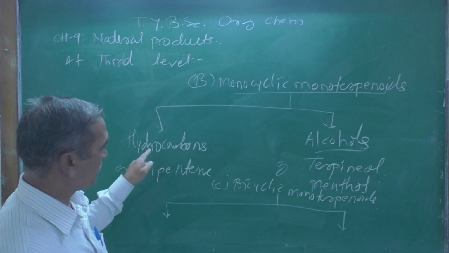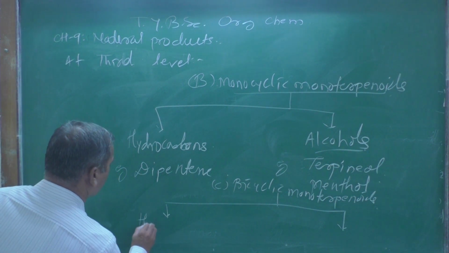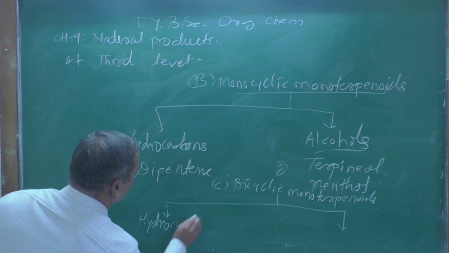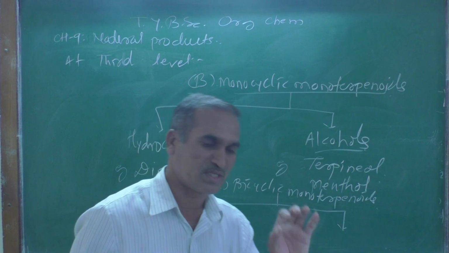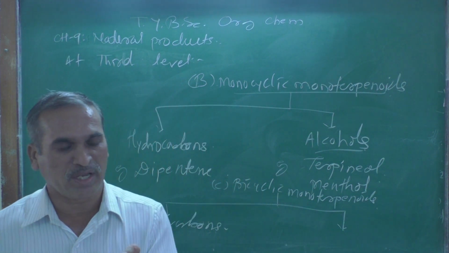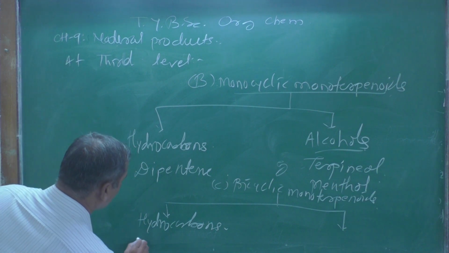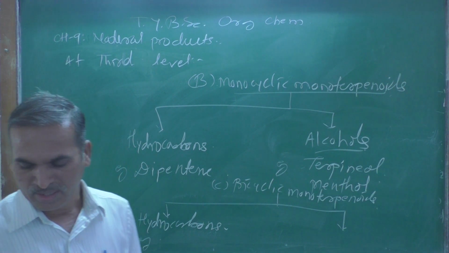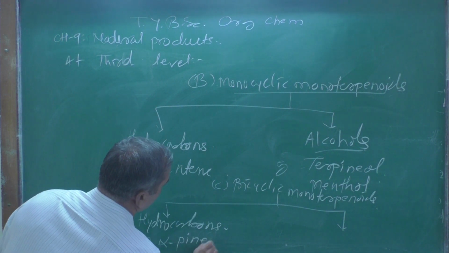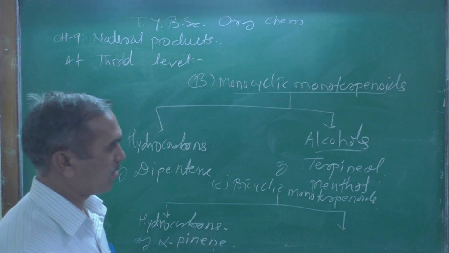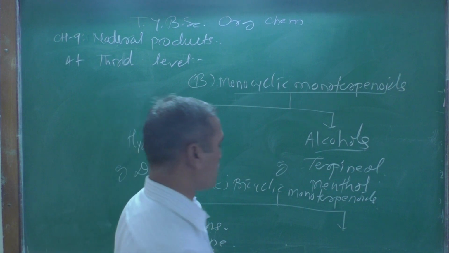Here also we have hydrocarbons, meaning organic compounds made of carbon and hydrogen. An example of a hydrocarbon is alpha pinene. And another one is the ketones.